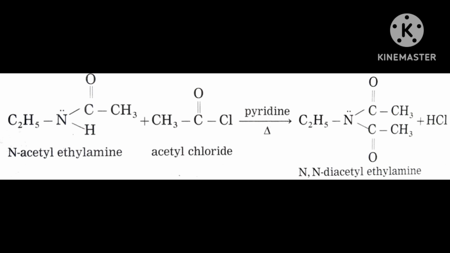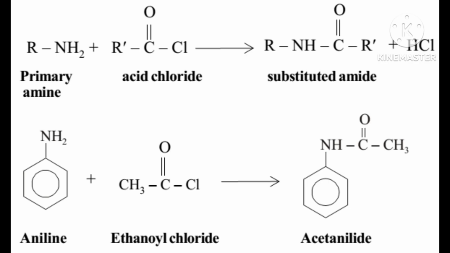And what will be the other product? Because when the anhydride is broken, you get two parts. The second part is CH3COO minus. Then H plus from the NH2 will come near the oxygen, O negative, and it will form CH3COOH, that means acetic acid. Then you got two products, that is N-phenyl ethanamide plus acetic acid. N-phenyl ethanamide is also called acid anilide.